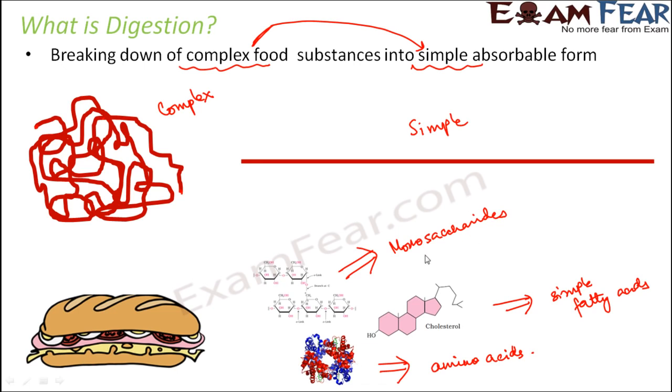Now this conversion of the complex to the simple is known as digestion, and throughout the entire process of digestion, all these complex molecules present inside the food get converted into their simplest form, and then those simplest forms are absorbable by the different cells of the body. This entire process is what we are going to talk about in this lesson. I hope that the introduction to this lesson is quite clear to you.